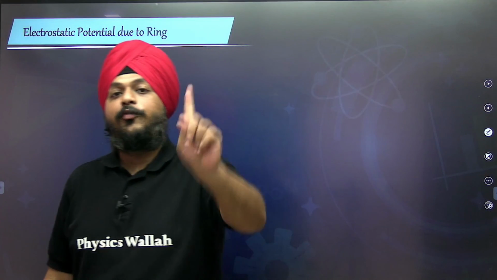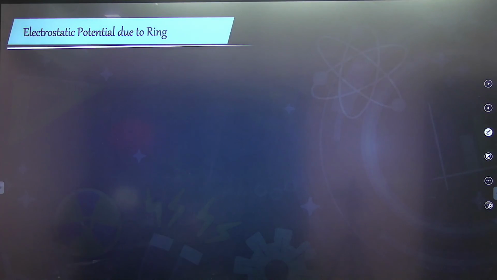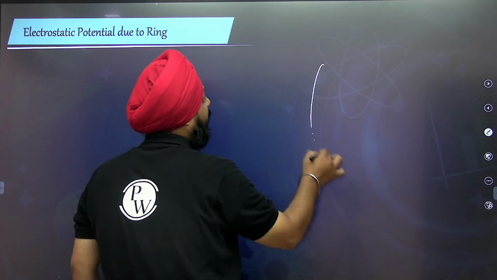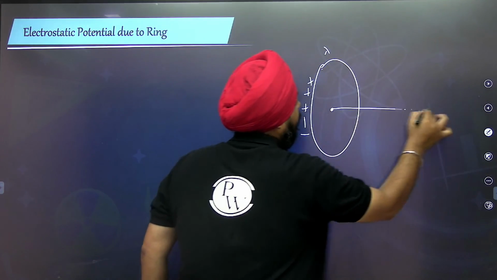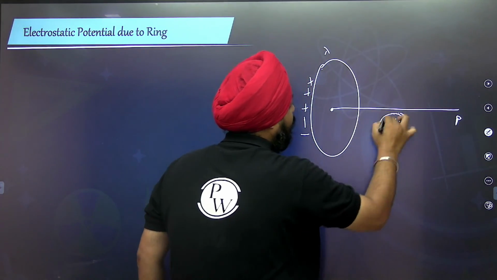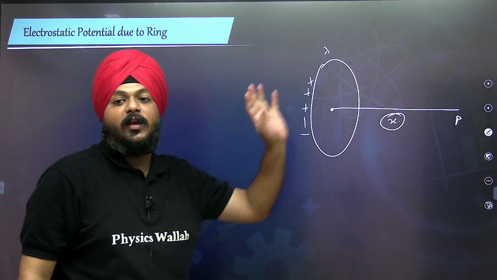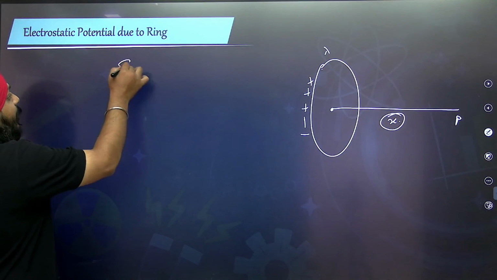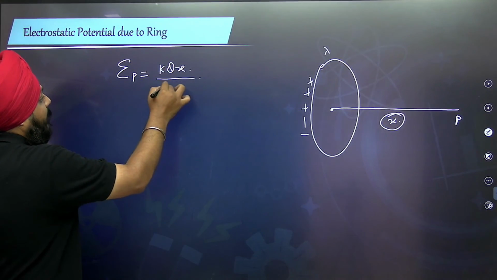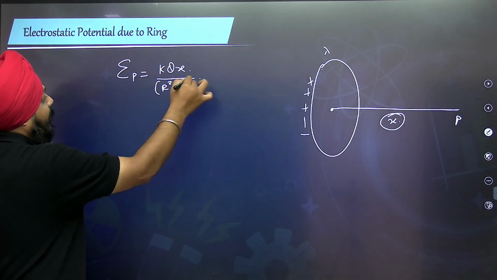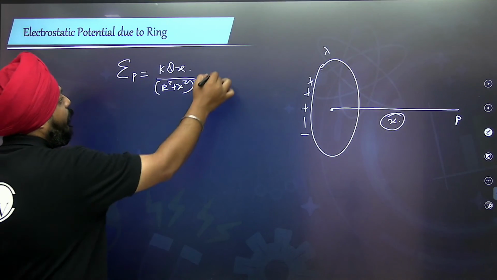Similarly, we have to follow this for a ring. The same thing you can do: the ring has uniform charge density lambda. At the point P at distance x, you need to calculate the potential. For this, we have the equation of the electric field at the point P, that is kqx divided by r squared plus x squared, whole to the power 3 by 2, into unit vector n.